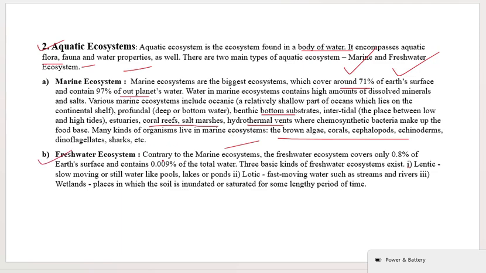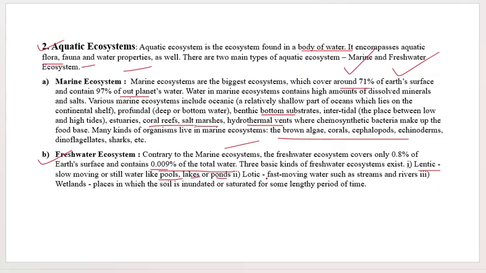Then comes the freshwater ecosystem. The freshwater ecosystem covers only 0.8% of Earth's surface and contains 0.009% of total water. See how small this quantity is. Three basic kinds of freshwater ecosystem exist. That is the lentic freshwater ecosystem. Lentic means they are slow moving, or they are still, like pools. They are not moving. They are like pools, lakes, ponds. Lentic ecosystems mean still water.